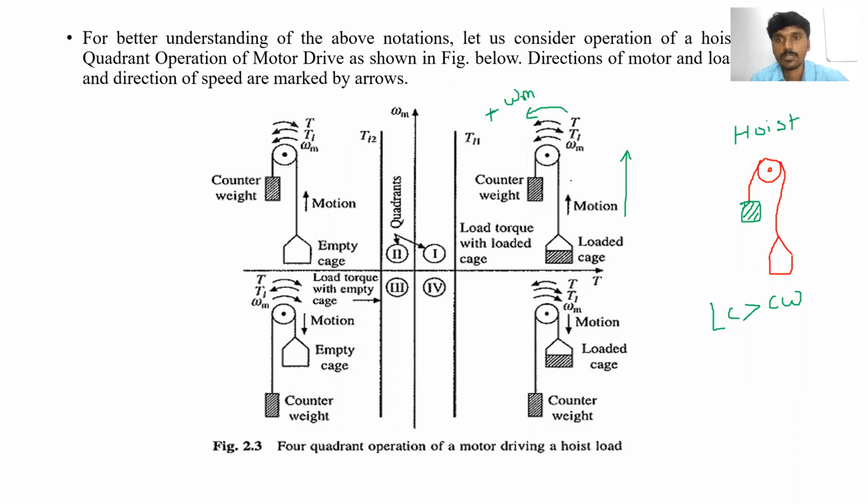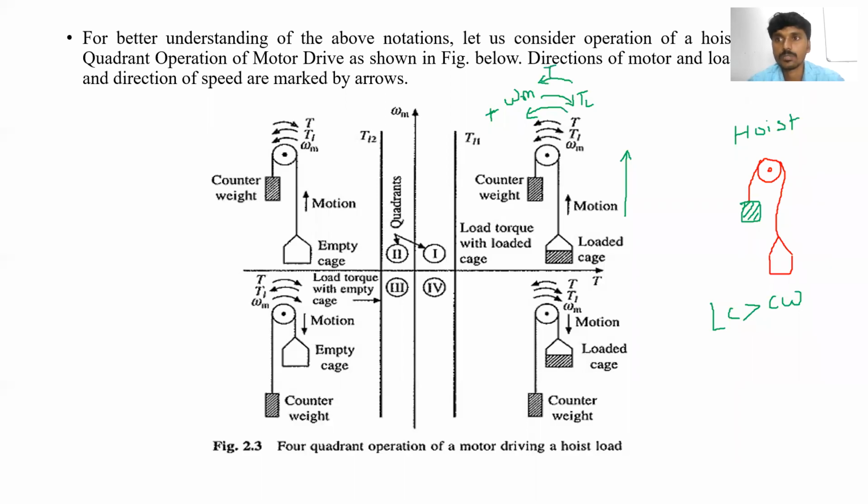So next, the loaded case is on the downside, so obviously the load torque is in this direction, due to the gravitational force. So in order to bring this loaded case upward, the motor should produce torque, and that torque should support the motion.